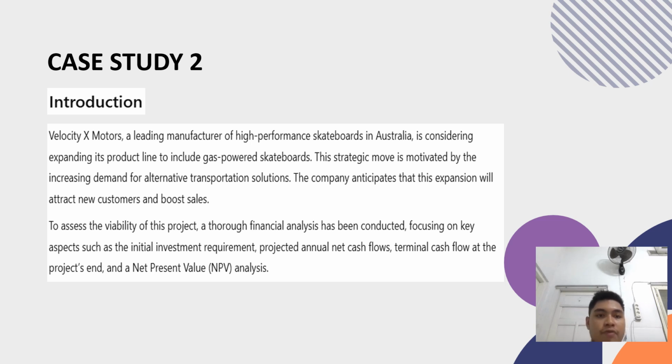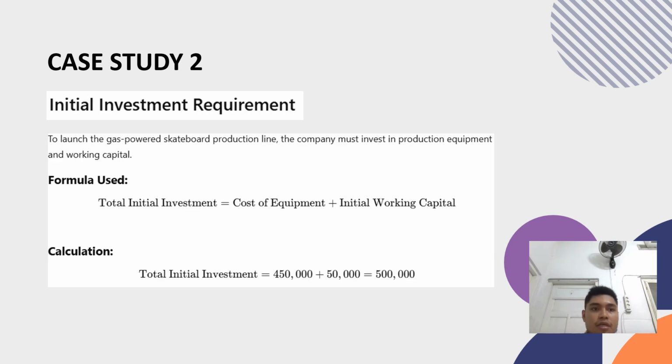To assess the viability of this project, a thorough financial analysis has been conducted, focused on key aspects such as the initial investment requirement, projected annual net cash flow, terminal cash flow at the project end, and net present value NPV analysis. Next is initial investment requirement. To launch the gas-powered skateboard product line, the company must invest in production equipment and working capital.